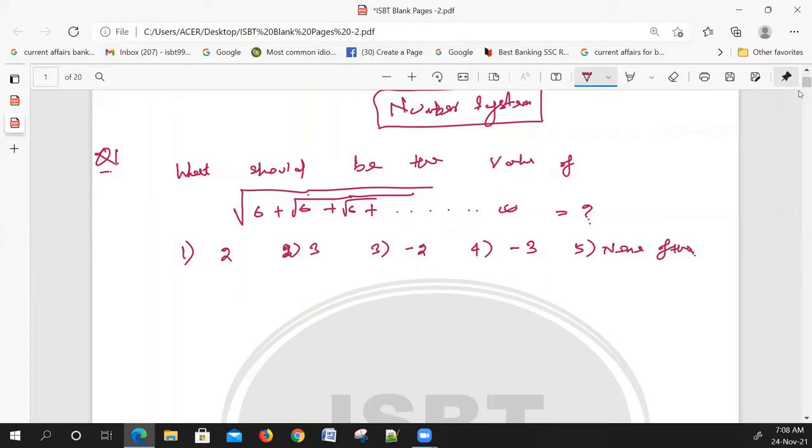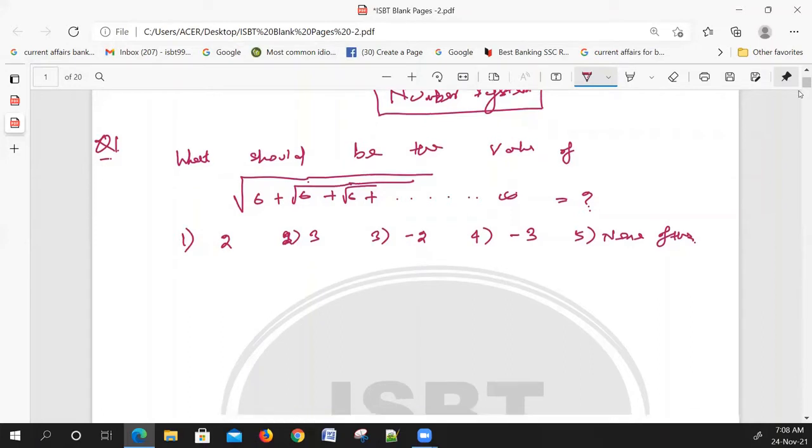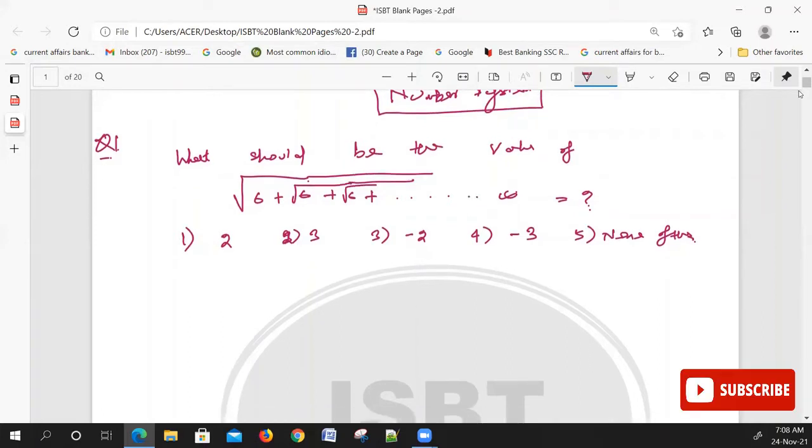Okay, now the time starts. 30 seconds for you. This question was asked frequently in competitive examinations, especially in SSC and ASO exams.